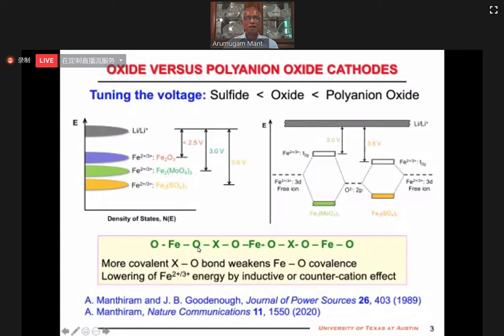So if the sulfur oxygen bond is very covalent, the iron oxygen bond will be less covalent or more ionic. Therefore, the iron redox energy will not be raised that much compared to a simple oxide. So you increase the voltage. In these examples, you go from 3 volt to 3.6 volt from molybdate to sulfate. And in fact, you go from less than 2.5 volt to 3.6 volt when you go from iron oxide to iron sulfate. So this is yet another way of increasing the voltage when you go from a simple oxide to a polyanion oxide.